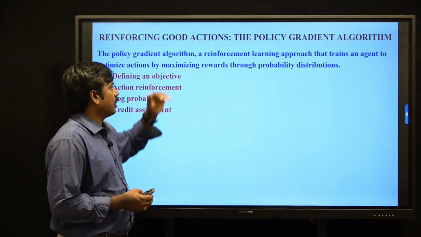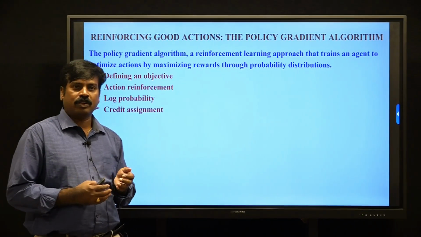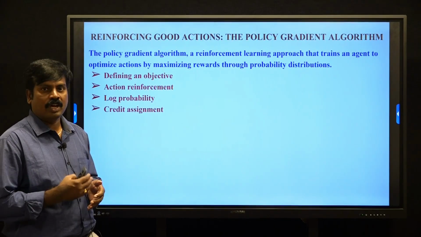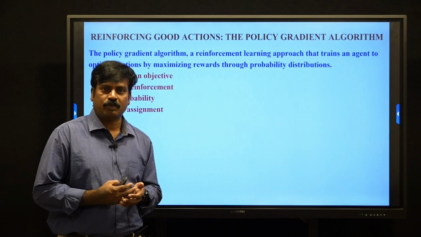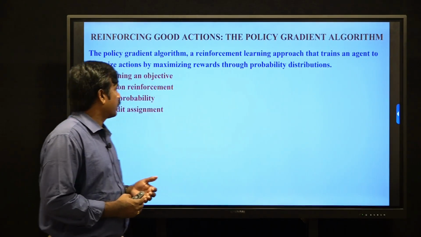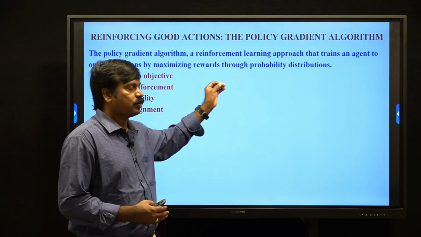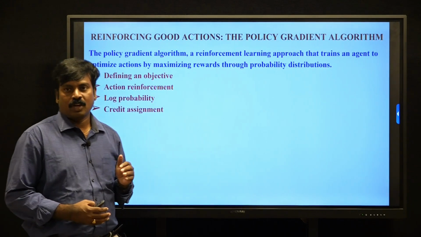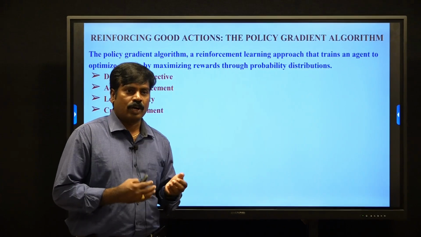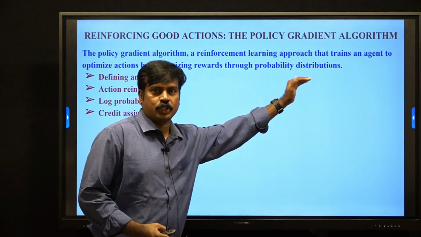The policy gradient algorithm is also a reinforcement learning approach. Its target is also to maximize the cumulative rewards. How to maximize the cumulative rewards? It trains the agent to optimize the actions by maximizing the rewards through probability distributions. In the policy gradient algorithm, the agent learns to select the best actions based on the probability distributions.